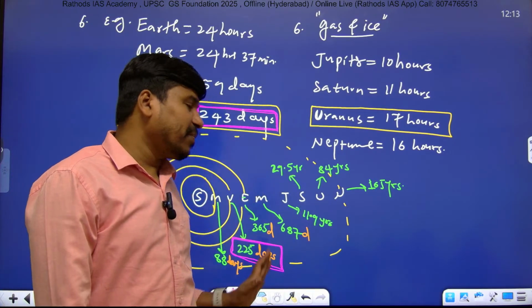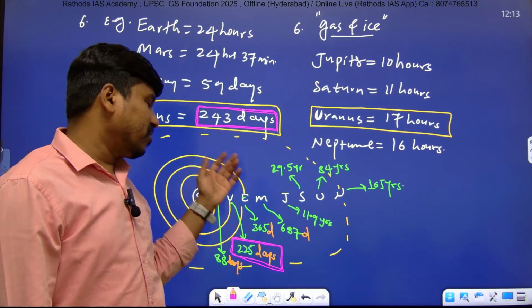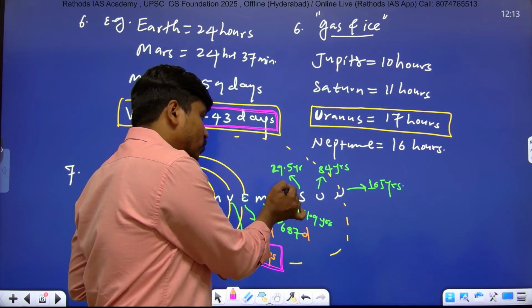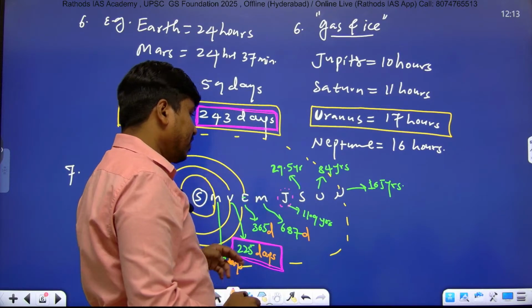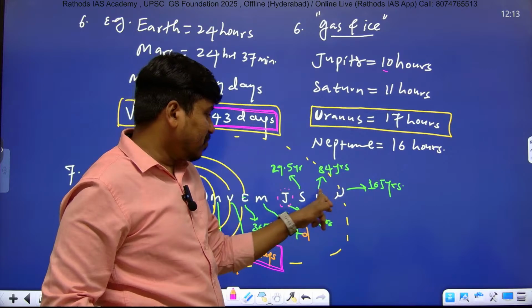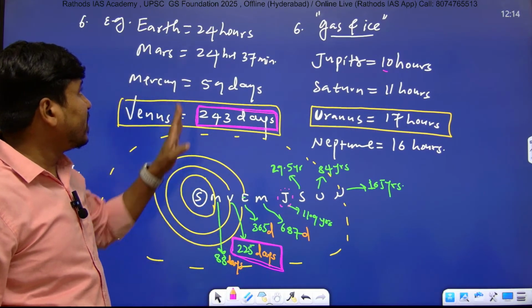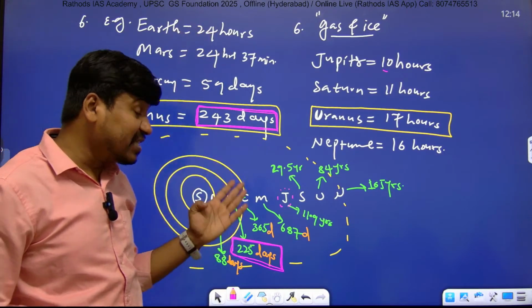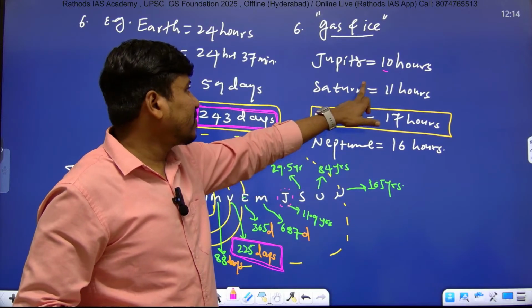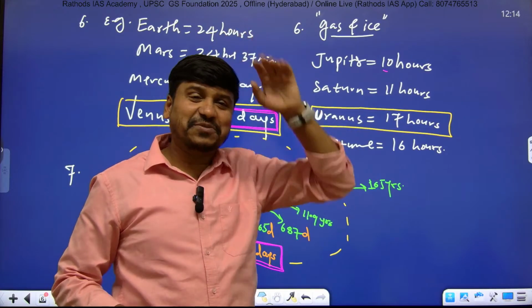And for all the remaining planets, you can compare any planet, including Earth, Mercury, Venus or Jupiter. Just listen here: Jupiter takes less time for rotation, but more time for revolution, 11 years. Earth takes only 24 hours for rotation, but 365 days for revolution. Neptune takes just 16 hours for rotation, but 165 years for revolution.